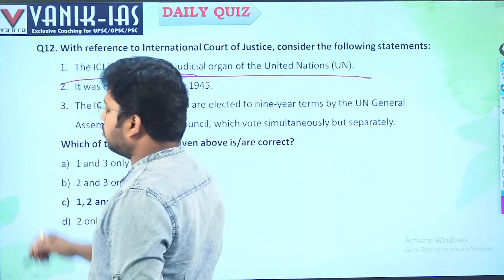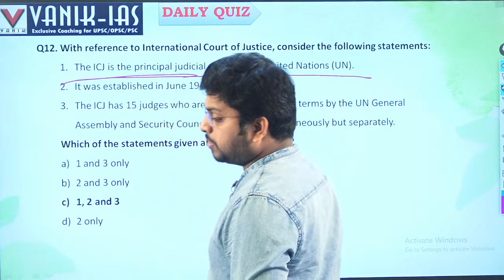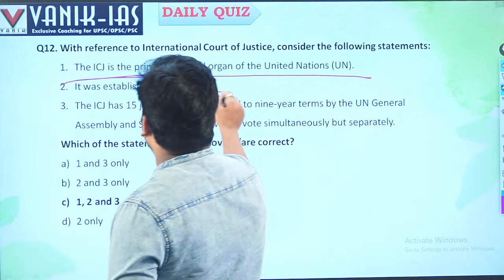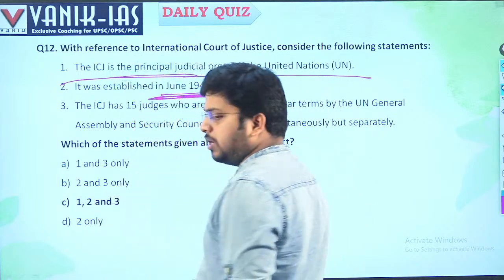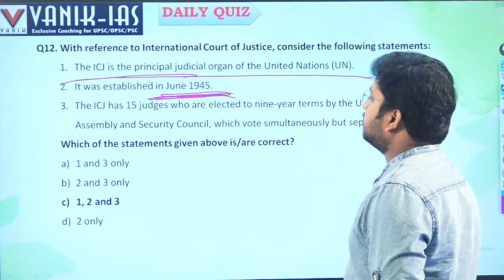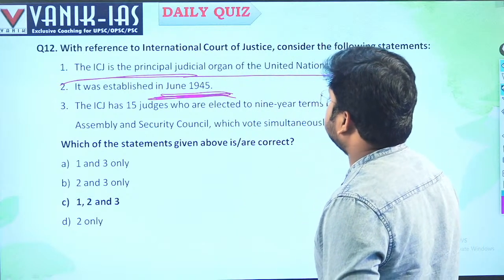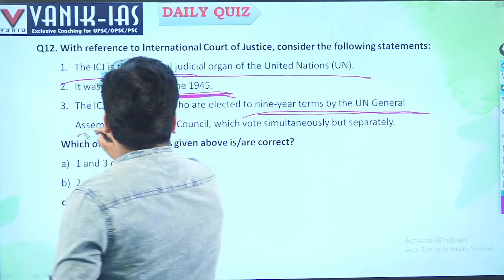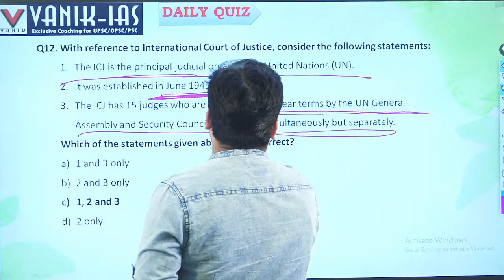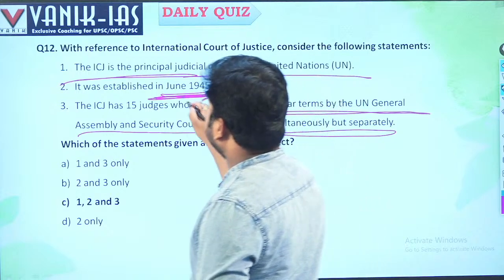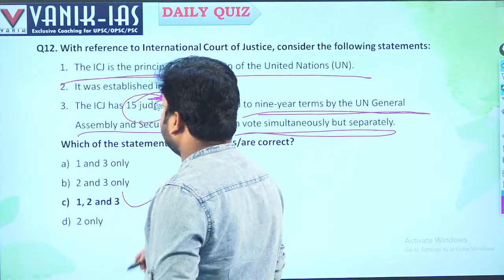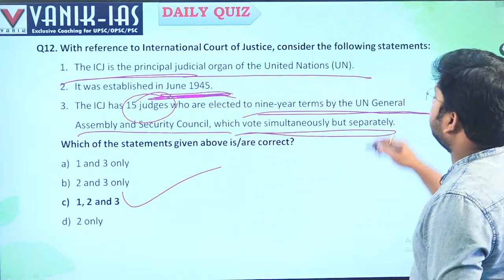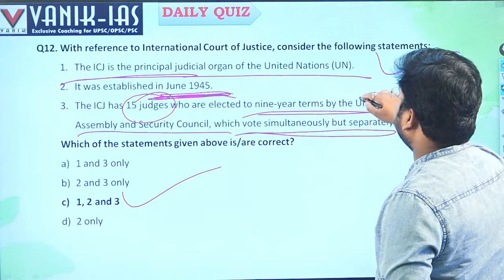Now we have the judge, Justice Dalveer Bhandari, in ICJ. It was established in June 1945, right? Along with it, the World Bank and IMF were also established in 1945. ICJ has 15 judges who are elected to 9-year terms by the United Nations General Assembly and Security Council, which vote simultaneously but separately, right? So all the statements are right here. It has 15 judges, India has Dalveer Bhandari, and it is the judicial organ of the United Nations, established in 1945, right?